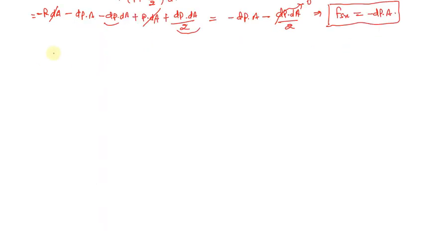Now if we solve the next term, that was on the right hand side, the control surface integral of Vx rho V dot dA.